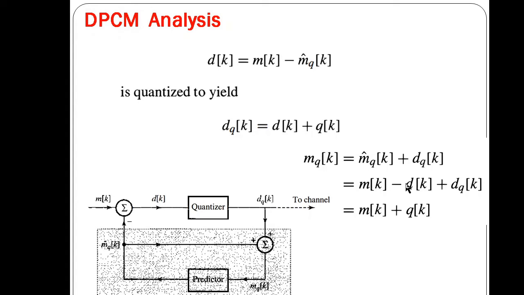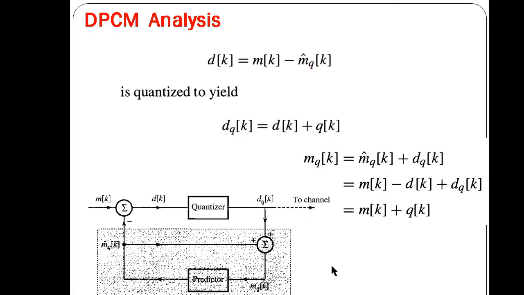So mk minus dk plus dqk, this will be the noise. So we will get the signal value mk plus qk. So this is nothing but the signal value plus quantization noise. So mqk is nothing but the actual sample value plus some quantization noise.